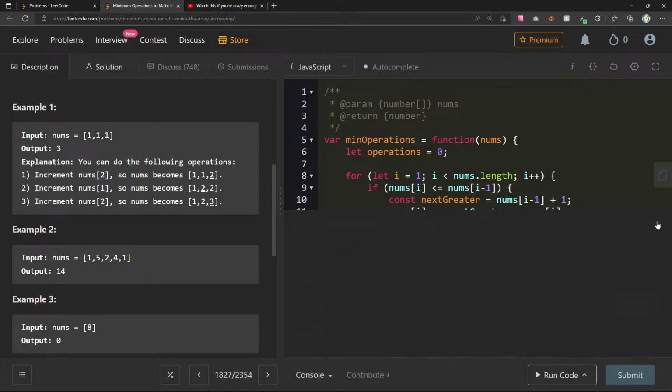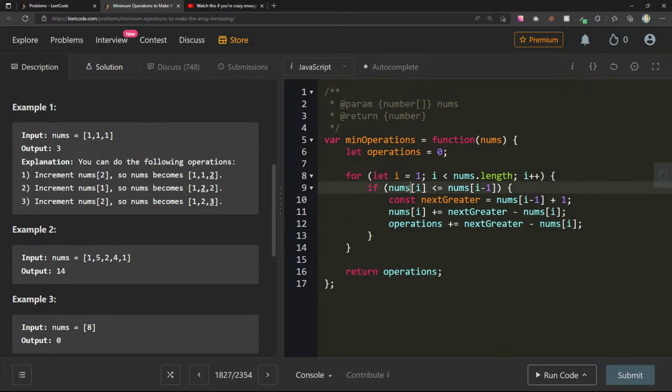0 and 3, interesting. So if nums[i] is less than or equal to, so we get here, that's greater. 2, this is less than or equal to nums[i-1]. So the next greater is nums[i-1], which is 5, plus 1 is 6. nums[i] equals 6.